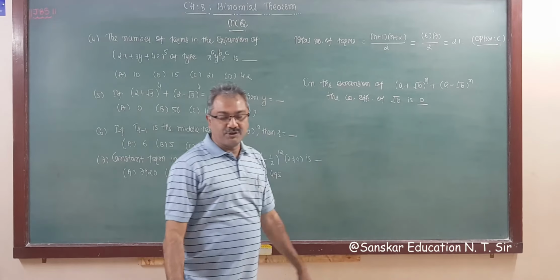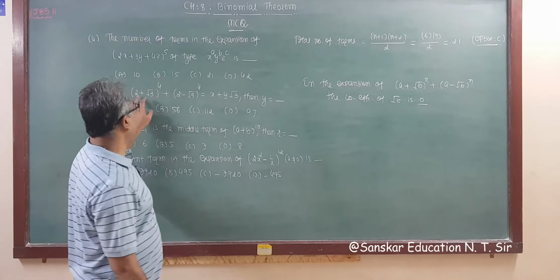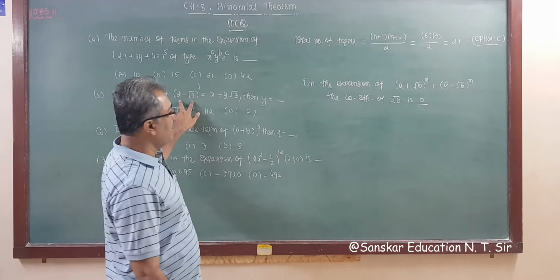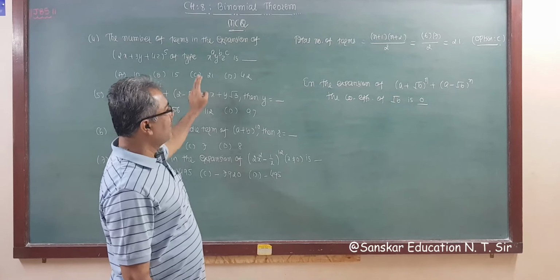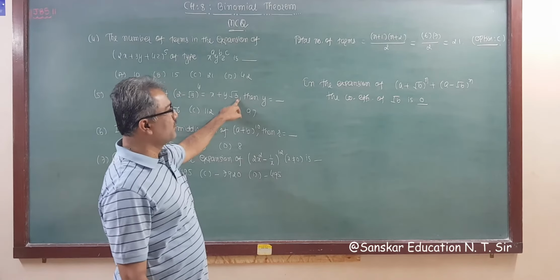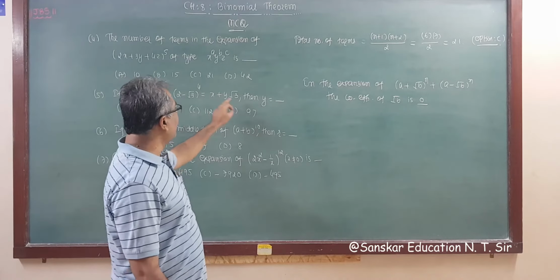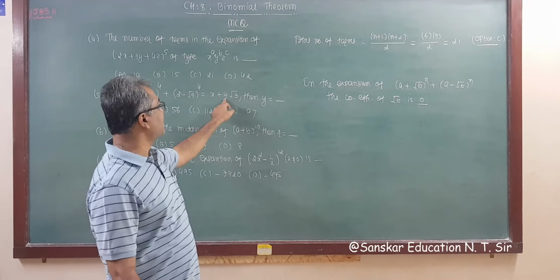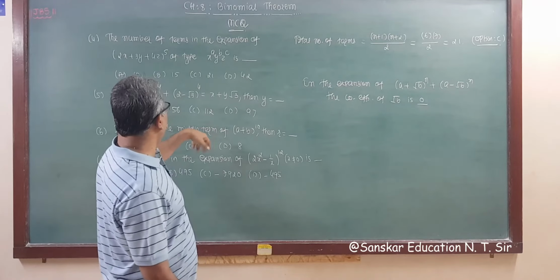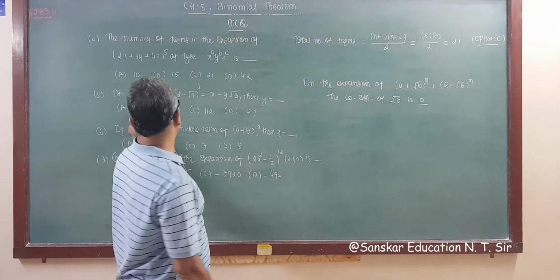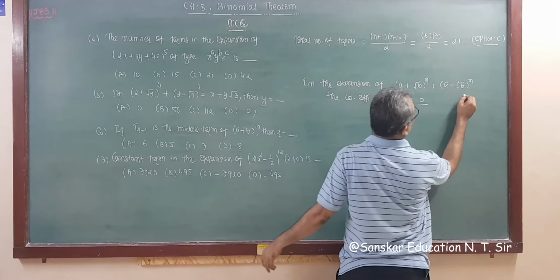So a plus root b, a minus root b, with both powers the same, the coefficient of this root b is always 0. That is, root 3's coefficient is always 0. That is, y is always 0. So option A. Answer is A.